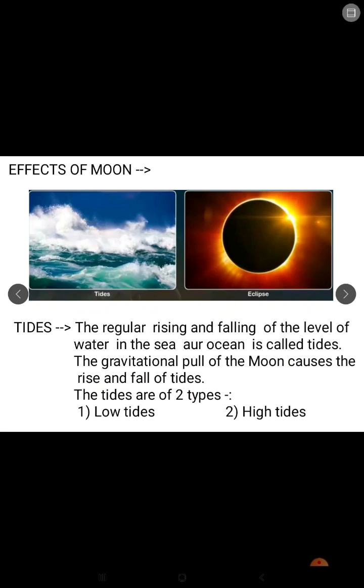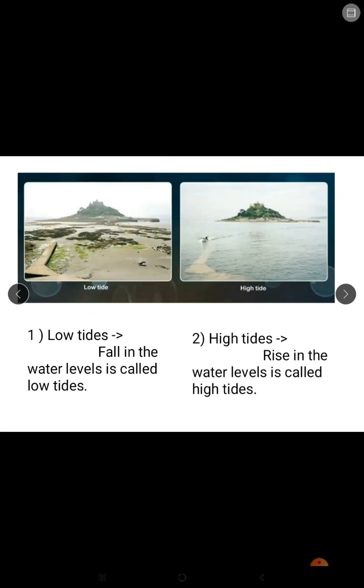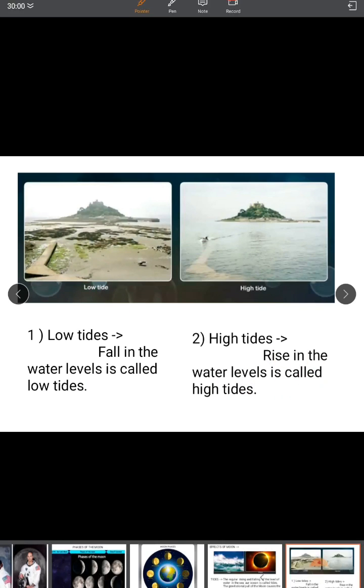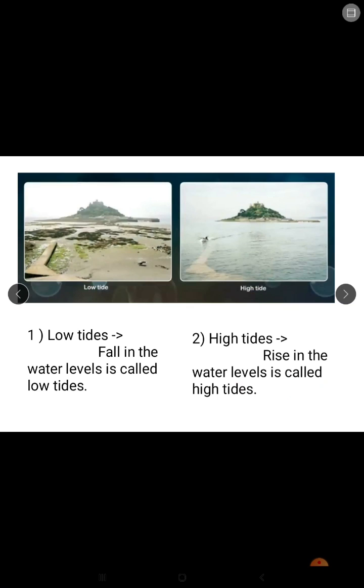Now tides are of two types, low tides and high tides. You can see here low tides. So fall in the water level is called low tide, and what is high tide? Rise in the water level is called high tide. So both low tide and high tide are caused due to the gravitational pull of the moon.